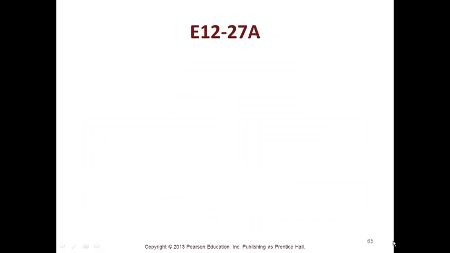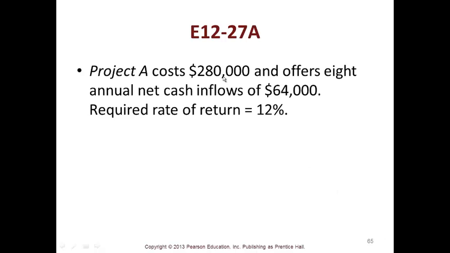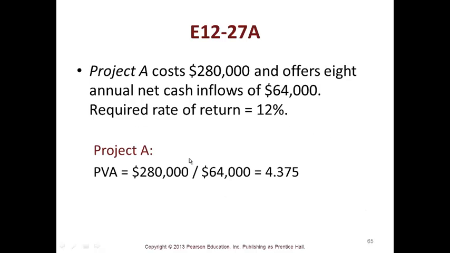So let's do one in 12-27A. Project A costs $280 and offers 8 annual net cash inflows of $64. You need 12%. For Project A, the present value annuity factor is $280 divided by 64, which is 4.35. The IRR is between 14 and 16%, if you go back to the chart and look that up.